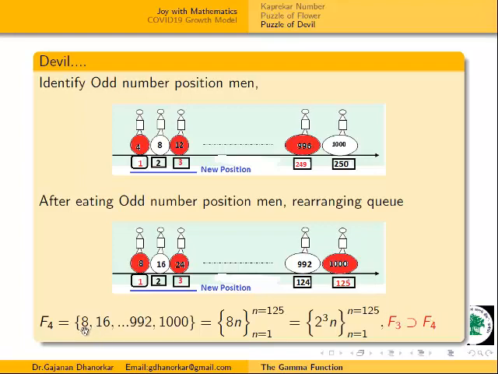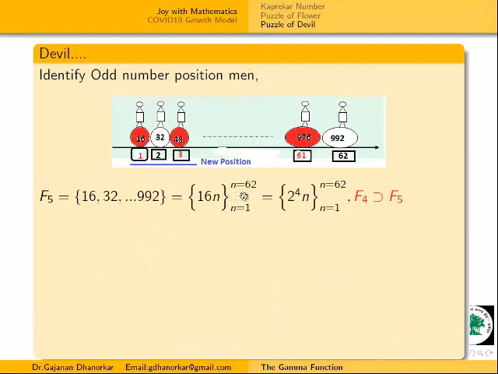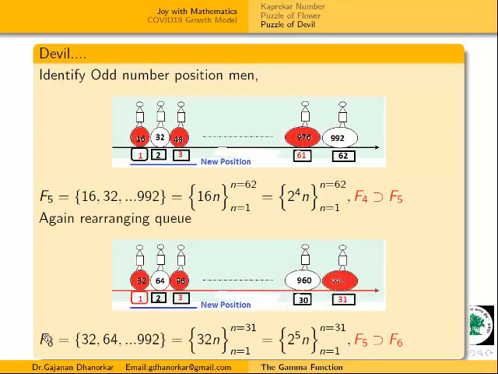Now in multiples of 8. Obviously what will be next? F5 is in multiples of 16, half of this, which is 62 numbers if we check: 16, 32, ..., 992, and this is nothing but 16n, up to 62. We can write 16 as 2 raised to 4. Continuing this way, F6 we get 32, 64, which is 31 numbers, half of 62. This is nothing but 2 raised to 5.